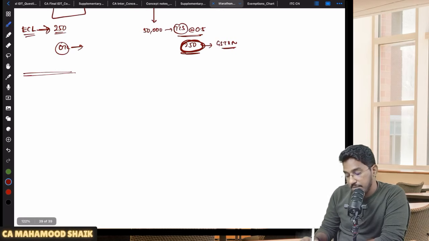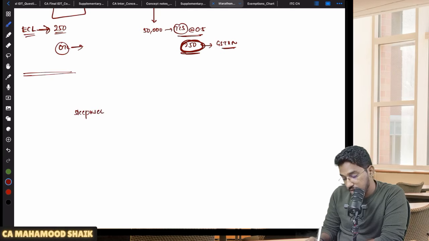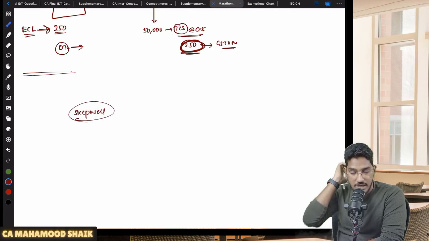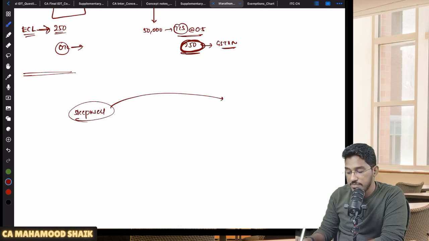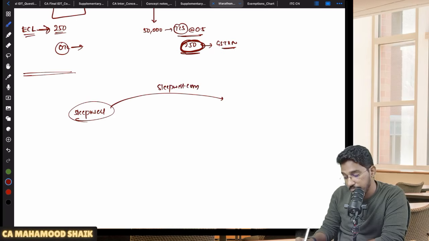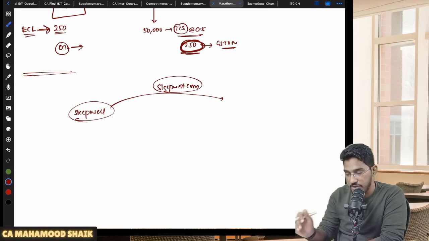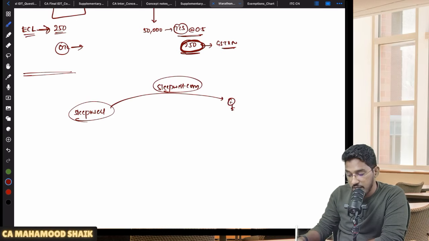Let us say, for example, there is a company called Sleepwell. Now this Sleepwell is selling furniture, and it also has an e-commerce platform. They have their own website, sleepwell.com. On that own website, they will sell their own products, not others' products. Let us say today if I want a Sleepwell chair, I can go to the website sleepwell.com, place an order for the chair, and sleepwell.com will deliver that chair to me.